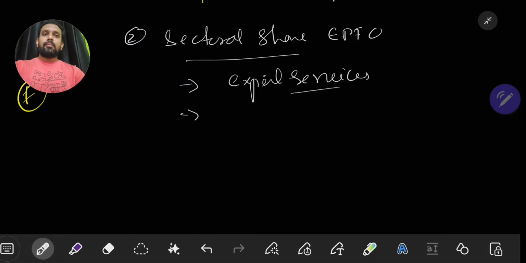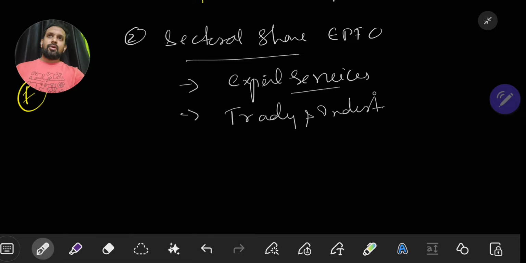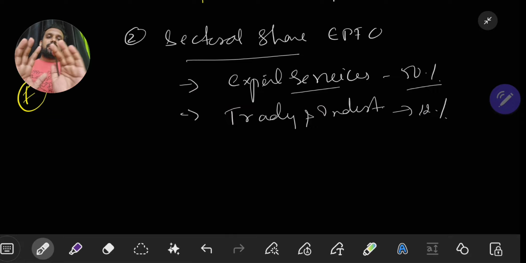After this, followed by, if you see it very clearly, trading and industries. I'll tell you, in expert services, 50% of the absorption of employees in the formal sector is happening, followed by trading and industries, which comes to about 12%. So sector-wise, it is the expert services which is absorbing more.